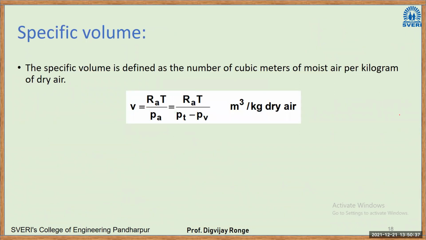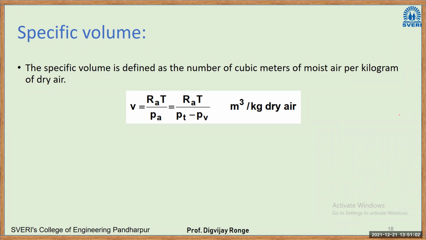Now next thing here it is specific volume. The specific volume is defined as the number of cubic meters of moist air per kg of dry air. As simple as it is, you have to know the volume of moist air, and you have to know in that volume how much is the kg of dry air. If you take the ratio of the volume of moist air to the kgs of dry air, that will be specific volume.